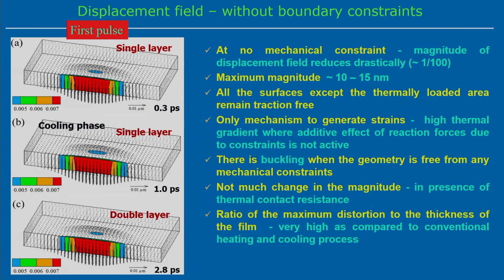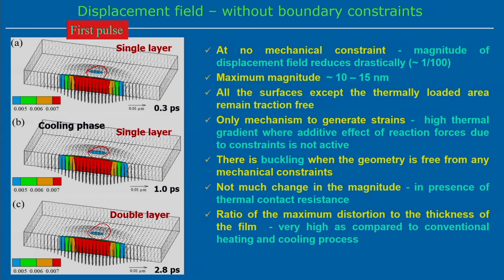There is buckling also, which we can observe in this field. If you see this part, it shows there is a small amount of buckling when the geometry is free from any mechanical constraint. That means if there is a mechanical constraint, we observe no buckling, but when it is free from mechanical constraint, we can observe some buckling, but not much change in the magnitude. The magnitude does not change much in the presence of the thermal contact resistance.